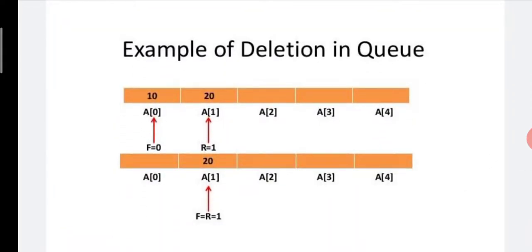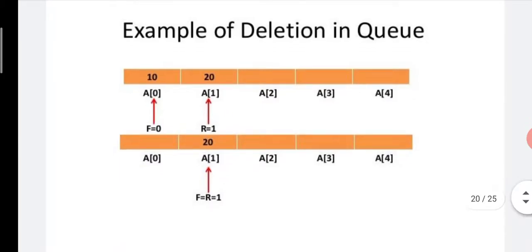Example of deletion in the Q. See carefully, the figure contains 2 Qs. The first Q contains 2 elements. The first element is 10 and the second element is 20. See carefully the indices A[0], A[1], A[2], A[3] and A[4]. Here the name of the Q is A.